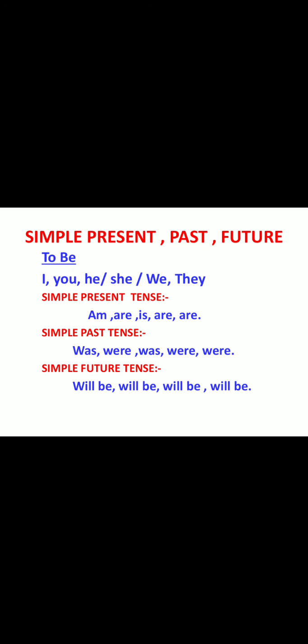Here are the simple present tense, simple past tense, and simple future tense. These three tenses are given here. Simple present tense: am, is, are. Simple past tense: was, were. Simple future tense: only will be.